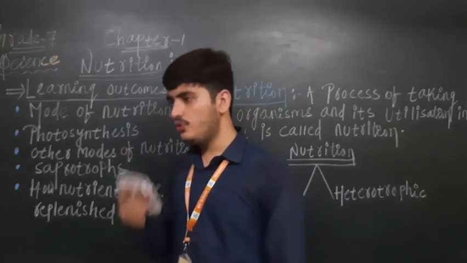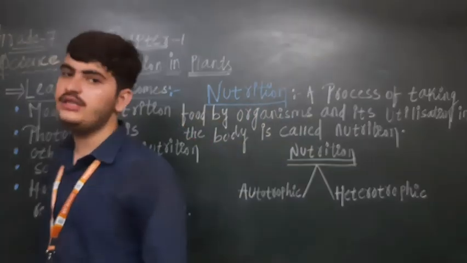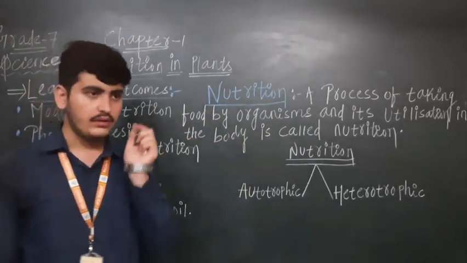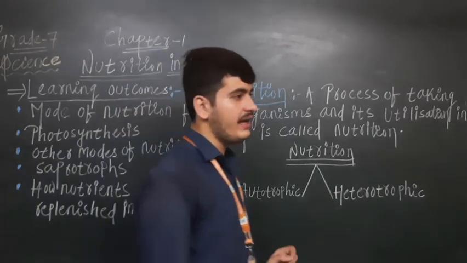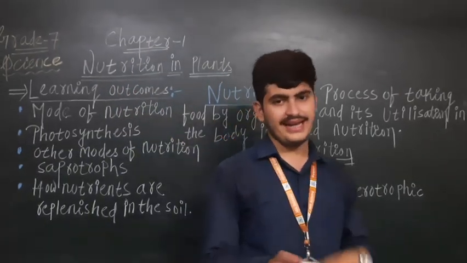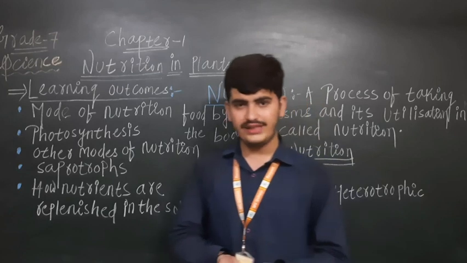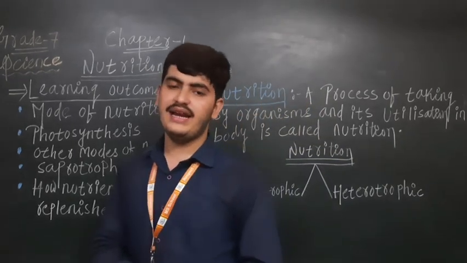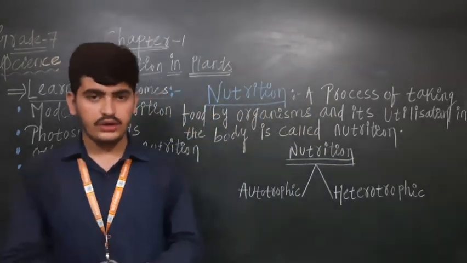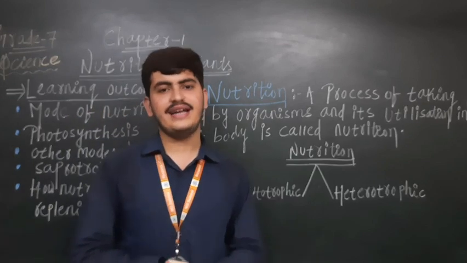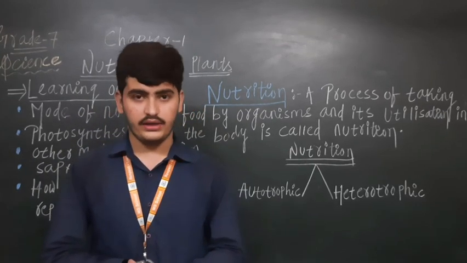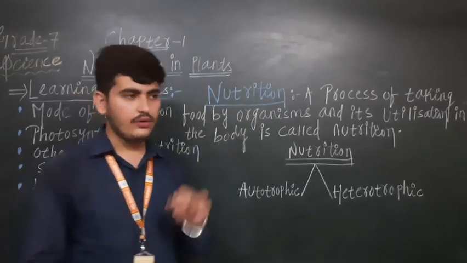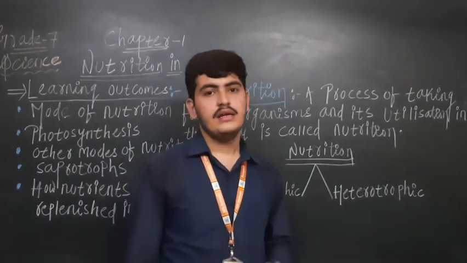As I am telling you, nutrients are very important for our body, as I have told you the names of all nutrients. But from where are we getting the nutrients? From the food only. And from where are we getting the food? Yes, from the plants only. But still we are cutting down the trees.